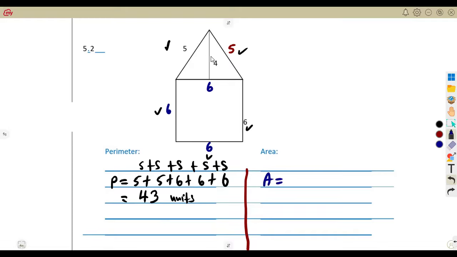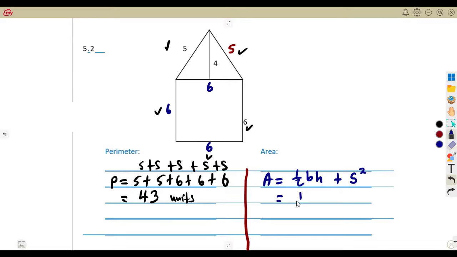Whereas for the area, we have got the area of a triangle, and we are going to consider the area of the square that we have on this other part. So the area of a triangle, remember, that's half base times the perpendicular height, and the area of a square is side squared, side times side.